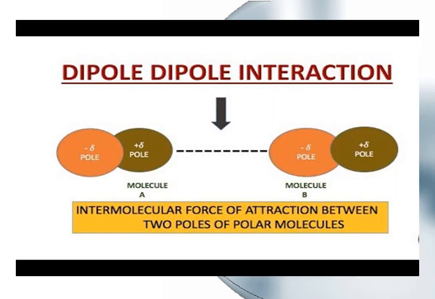Dear students, look at this figure. In this figure, the intermolecular force of attraction between two poles of polar molecules is shown, which is called dipole-dipole interaction. Because molecule A is a polar molecule, the positive part of this polar molecule is attracted towards the negative part of molecule B, which is also a polar molecule. As a result, a force of attraction is produced between the positive part of molecule A and the negative part of molecule B, which is called dipole-dipole interaction.